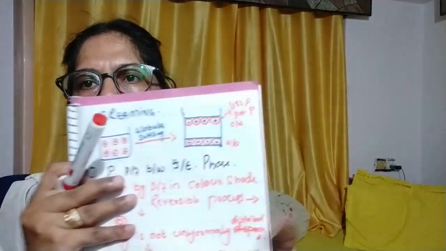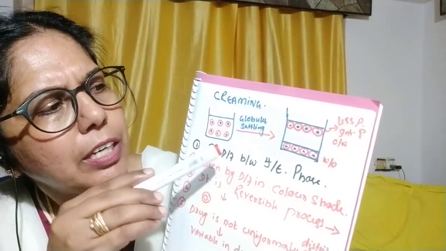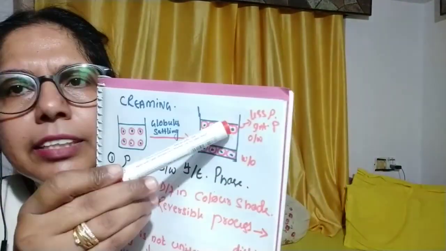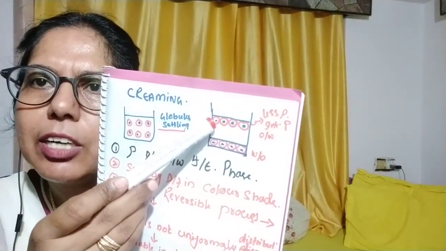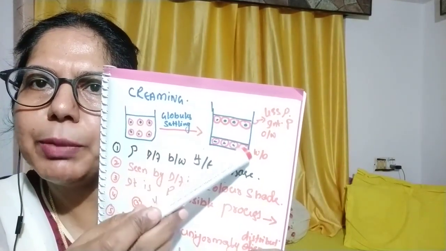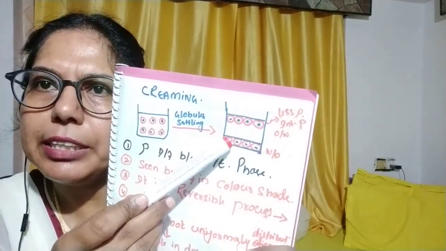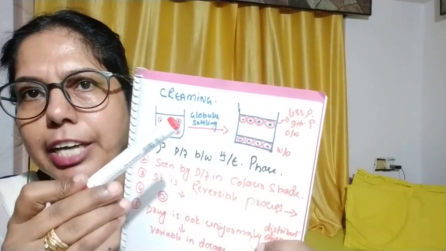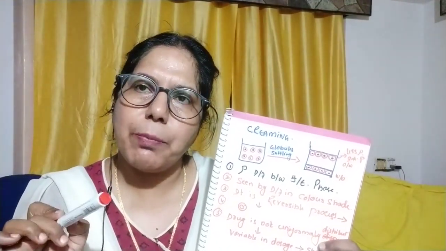Here, pictorially, I have shown this is the normal emulsion. After settling, either at the top of the emulsion the concentrated layer of globules will form, or at the bottom of the emulsion the concentrated layer of dispersed globules will form. So what is the cause of creaming?